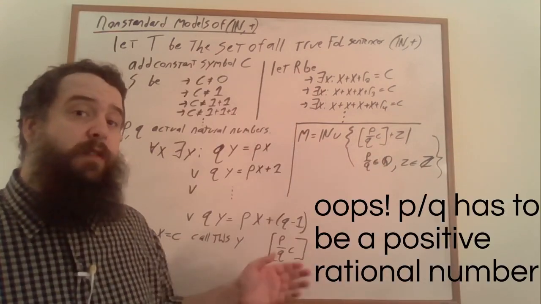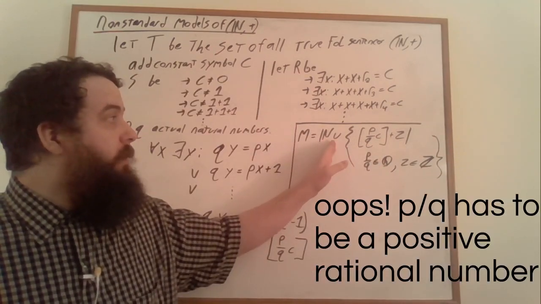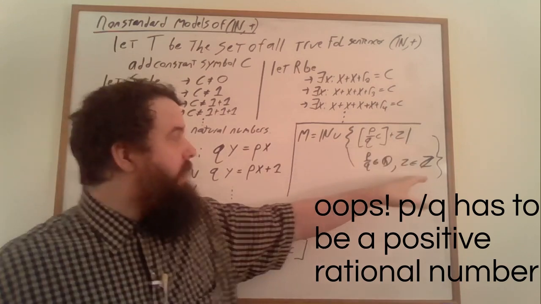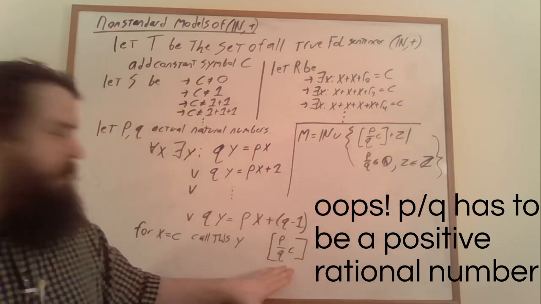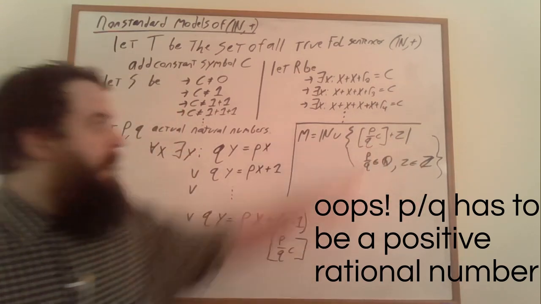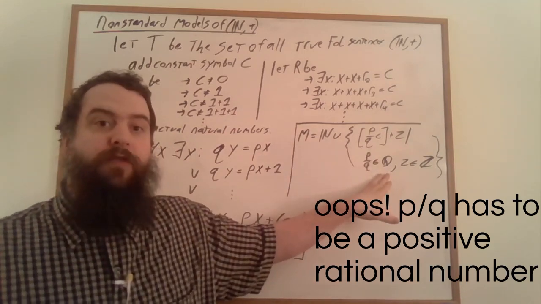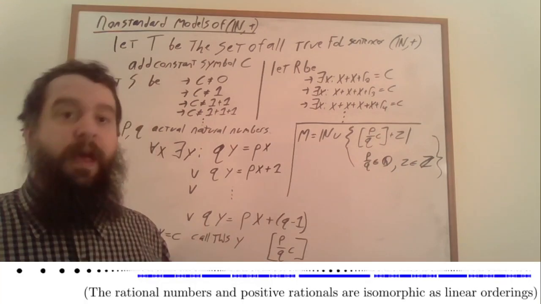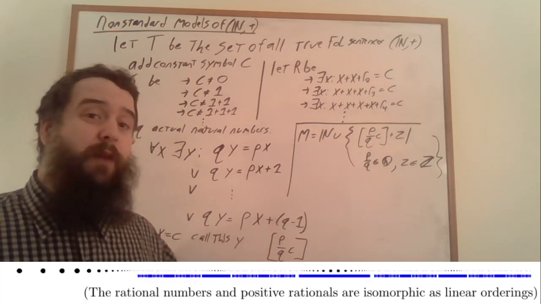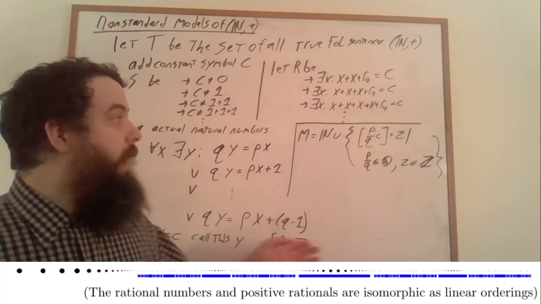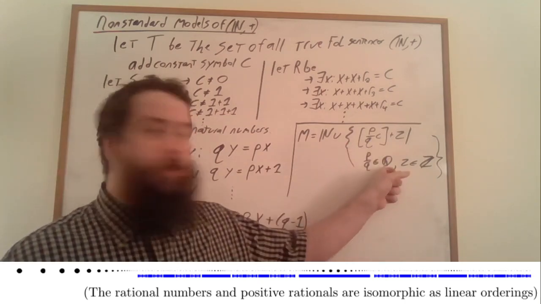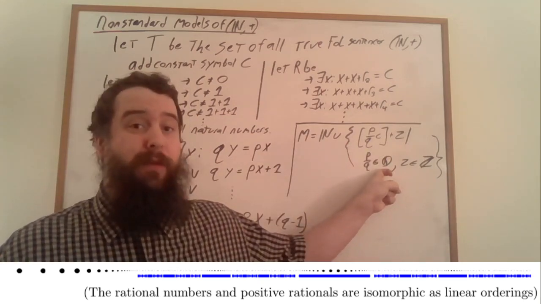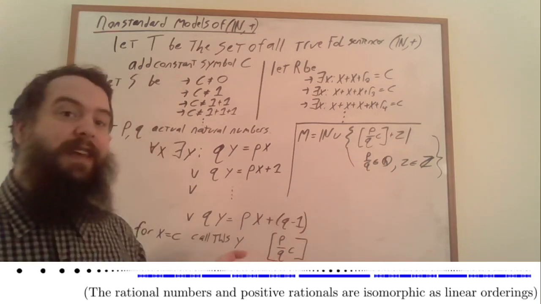So our non-standard model is going to look like the natural numbers followed by one copy of the integers for every one of these elements here. And we're going to have one of these elements for every rational number. And they're going to be ordered by those rational numbers. And so we get a very specific type of Woozle. It's a Woozle where we get one copy of the integers for every element of the rational numbers. It looks something like this.